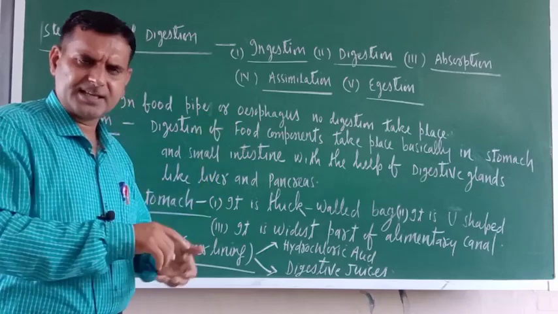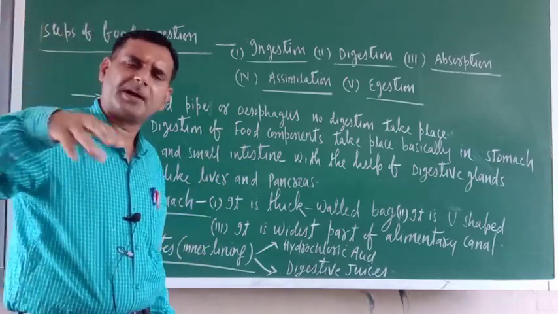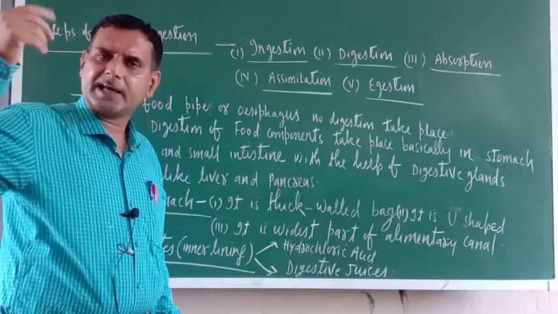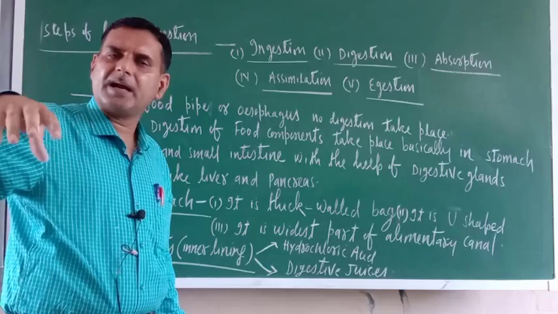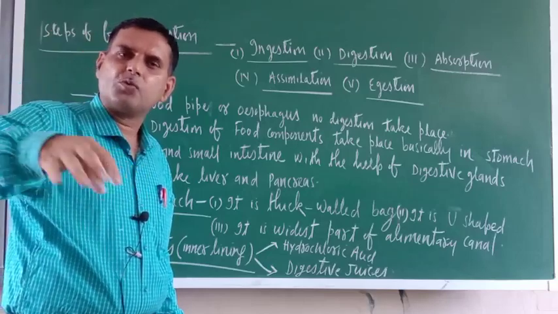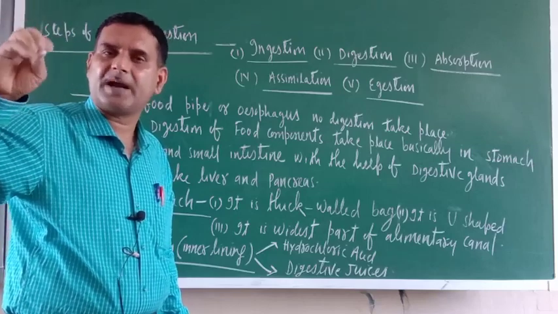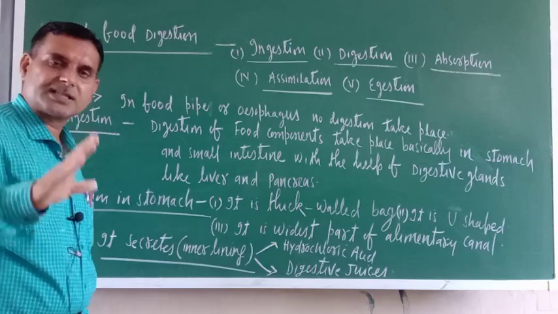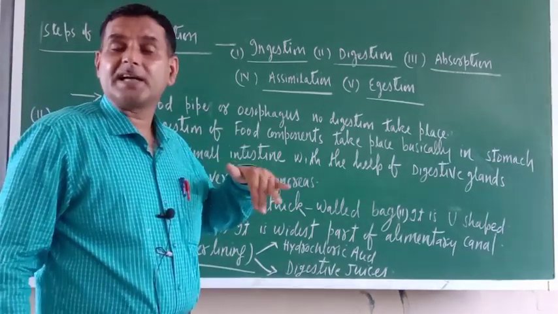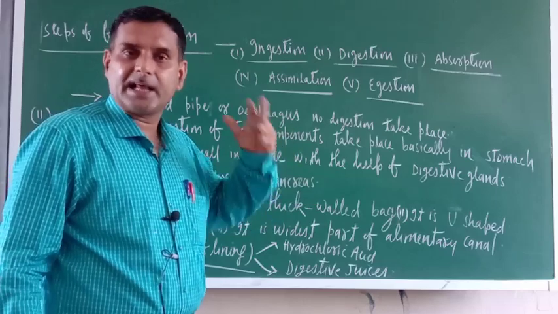There is one type of movement throughout the alimentary canal, including the food pipe. Because of that movement, food is always moving downwards. That movement is known as peristalsis movement, and it is responsible for the movement of food downwards in the alimentary canal.